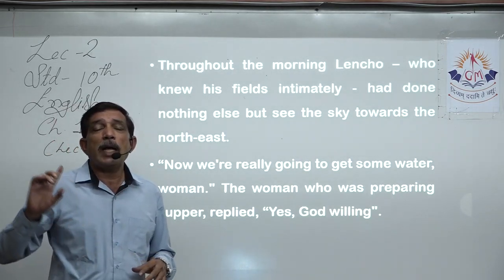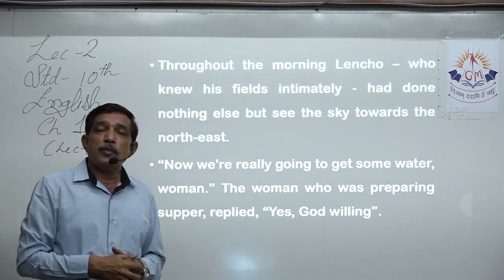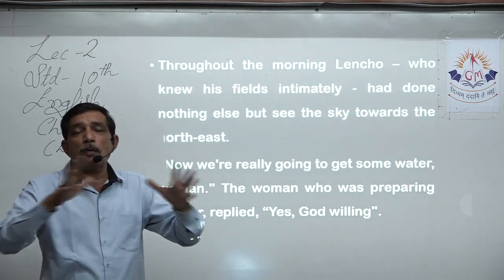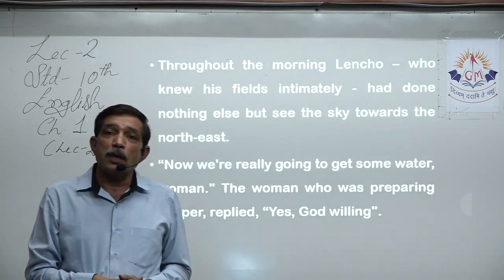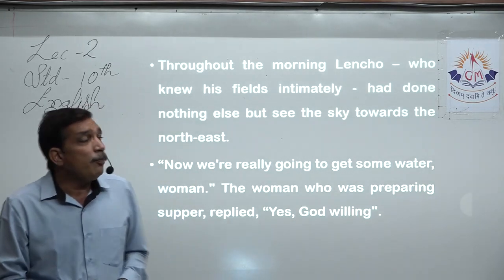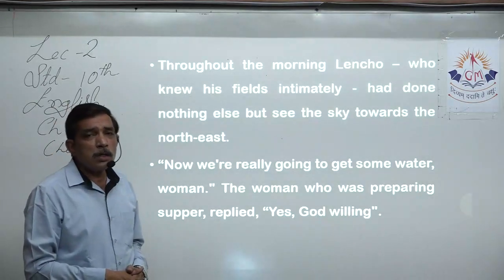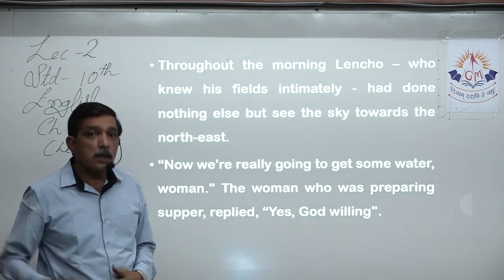Yes, it will encompass the complete scene over there. The mountains, the hill, the field, the river, everything will go dark because of the clouds which have come and which will give rain. Yes, so Lencho that morning was constantly standing in front of his house, marching up and down,